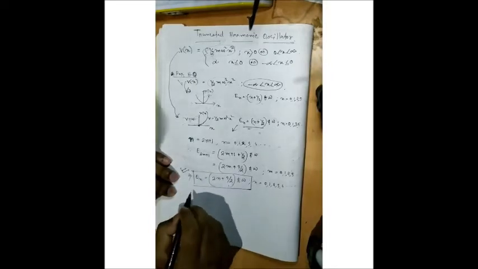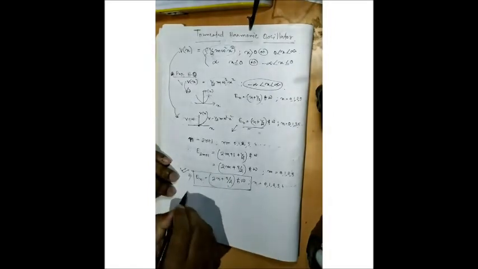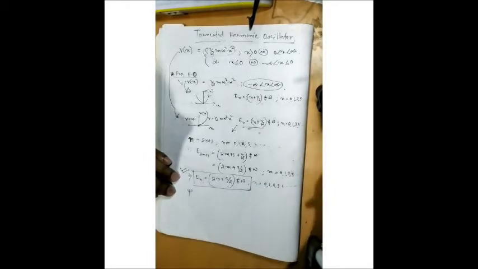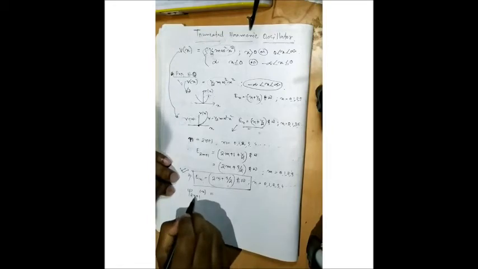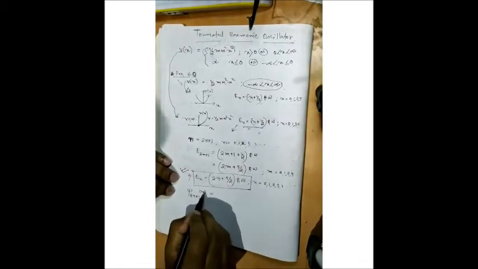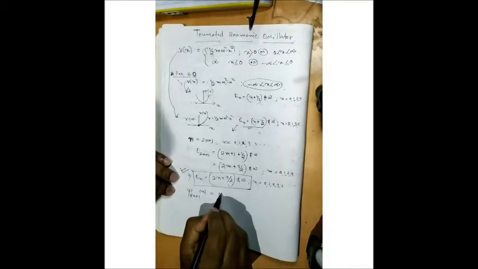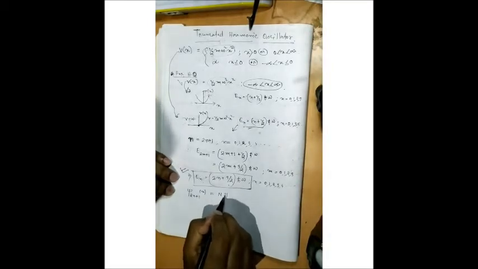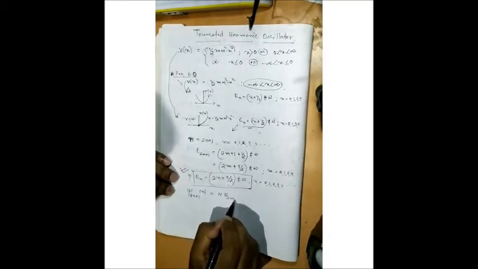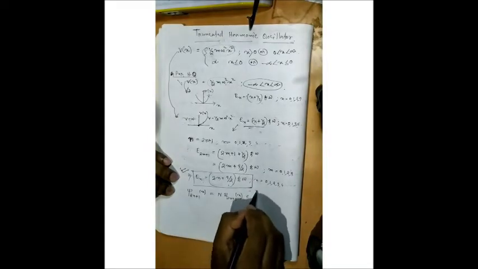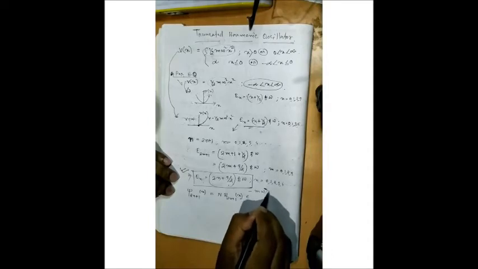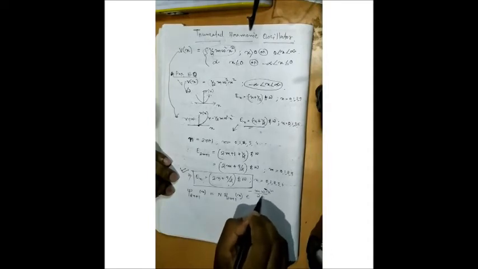Similarly, your wave function ψn(x) can be written as ψ_{2n+1}(x). One normalization constant will be there, and the Hermite polynomial H_{2n+1} as a function of x, and e raised to the power minus mωx² upon 2ħ.